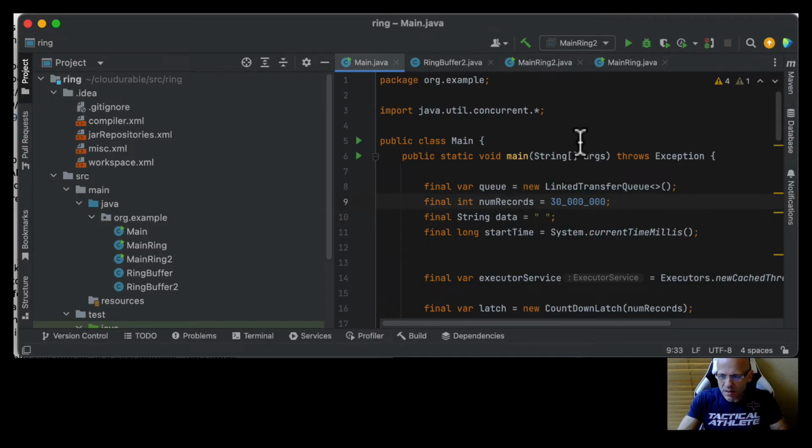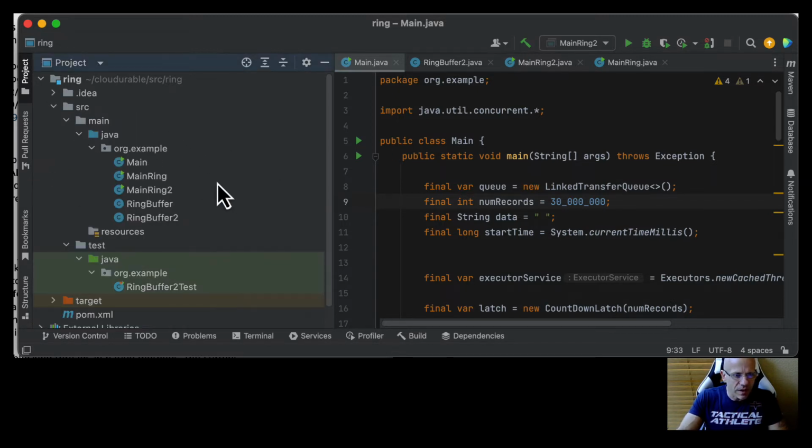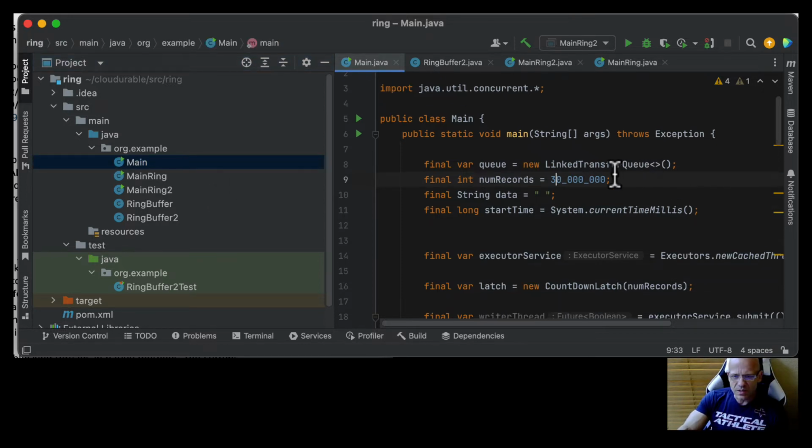So this is some of the types of things that I wanted to talk about. There's many little projects I've done this year. This one's a ring buffer. There's another where I create a bloom filter, a heap, a hash map. So this is a little project that I did. I wrote this, which is just a plain old link transfer queue, just to give an example.